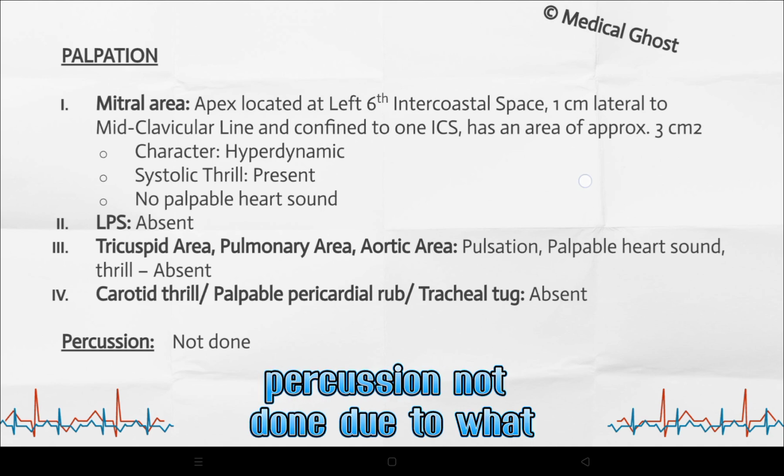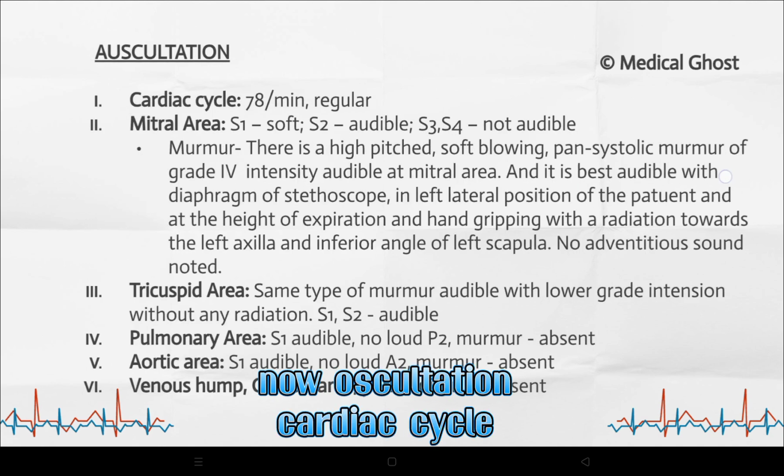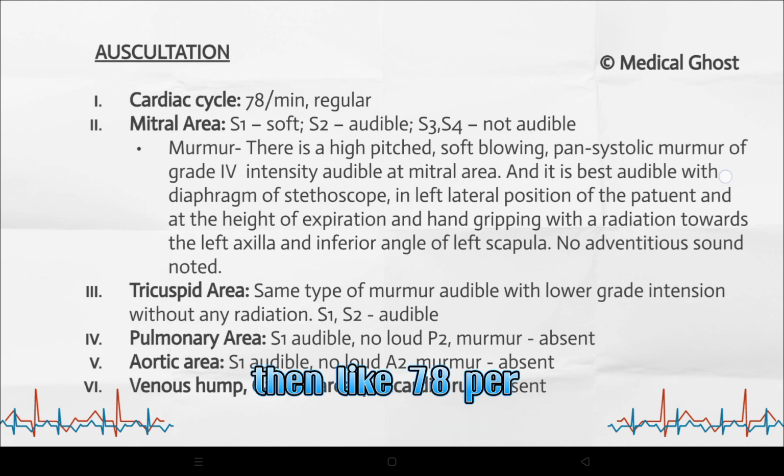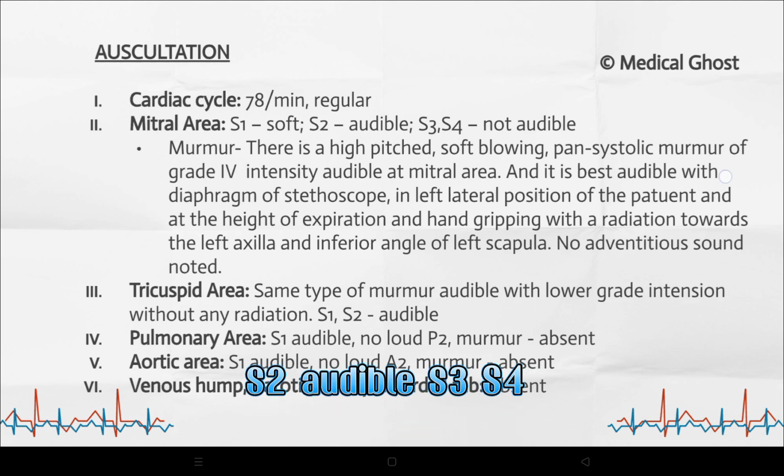Percussion not done. Due to what? Due to fear of thromboembolism. Now auscultation: cardiac cycle, heart rate 78 per minute, same as the pulse rate, regular. Mitral S1 soft, S2 audible, S3 and S4 not audible.